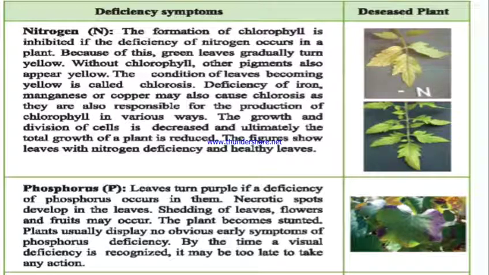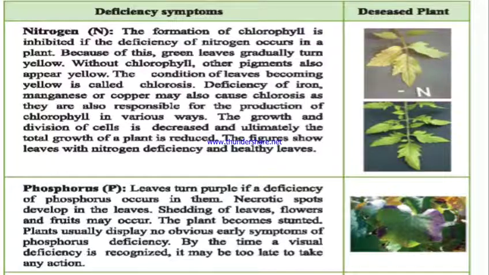So I'm going to specifically say something important. In case of nitrogen, we know if there is any shortage of nitrogen, the formation of chlorophyll will be hampered. We know chlorophyll is responsible for the green color of the plant. So if there is any deficiency of nitrogen, the green leaf of the plant will gradually turn yellow.